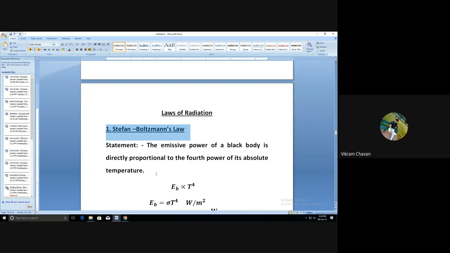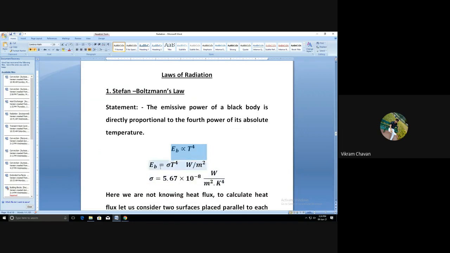We have to consider the temperature in Kelvin. Okay, so the emissive power of a black body, that is E suffix B, is directly proportional to T raised to 4. Now, if you want to normalize this equation, then we have to introduce a constant of proportionality. For that reason, we have introduced sigma as the constant of proportionality, which is called the Stefan-Boltzmann constant. Okay, sigma is the Stefan-Boltzmann constant.